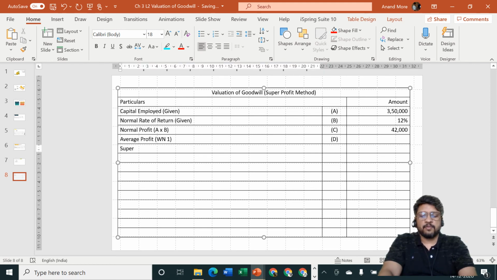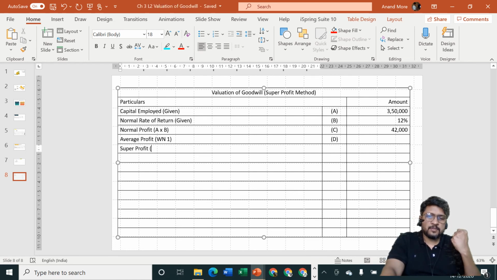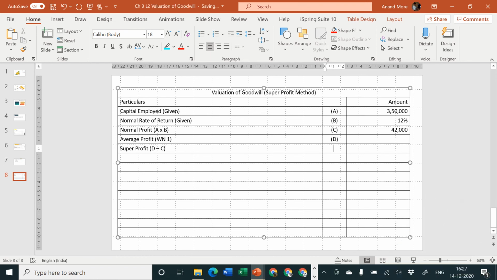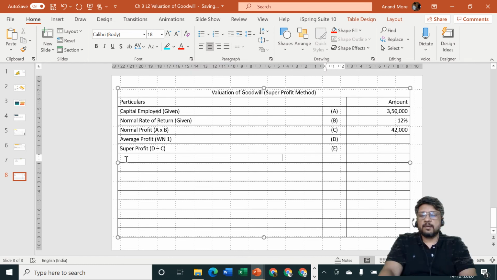Next is super profit. How to calculate super profit? Average profit of our partnership firm minus normal profit, which is made by any firm. So it will be equal to D minus C, D minus C is equal to E. Next is point number E.